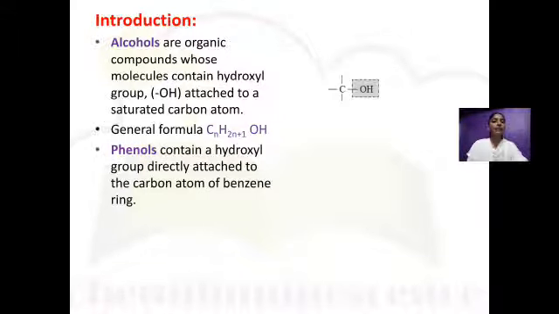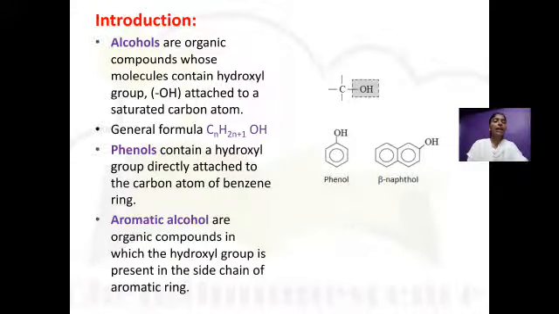Next is phenol. Phenols are compounds in which a hydroxyl group is directly attached to a carbon atom of a benzene ring or an aromatic ring. Here are the examples, that is phenol or beta-naphthol. Next is aromatic alcohol. Aromatic alcohols are compounds in which a hydroxyl group is present in a side chain which is attached to an aromatic ring. This one is the example, that is benzyl alcohol, in which you can see the OH group is attached to a CH2 carbon which is attached to a benzene ring.